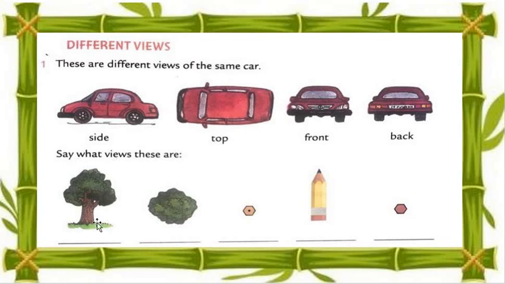Here is an example of a tree. Say what views these are. See, this is the front view, top view. Here is the figure. What we have to do, my dear students, is only identify these things. Here we have back, top, front, top views. As like that we are going to do, my dear students.